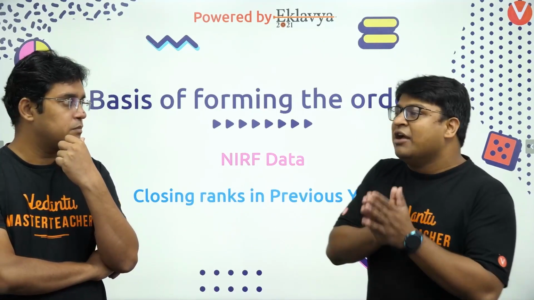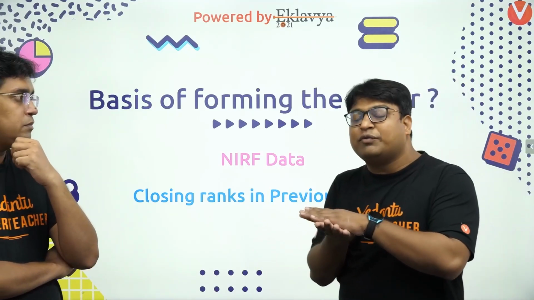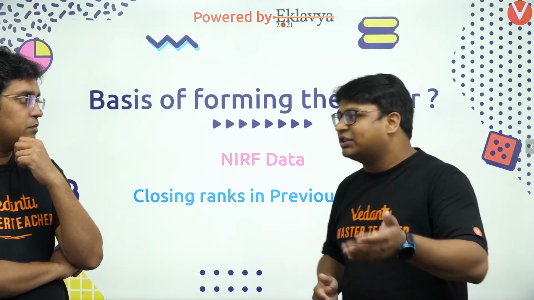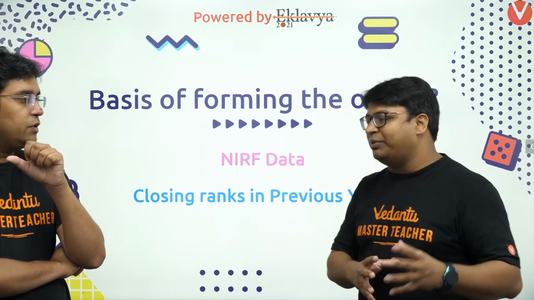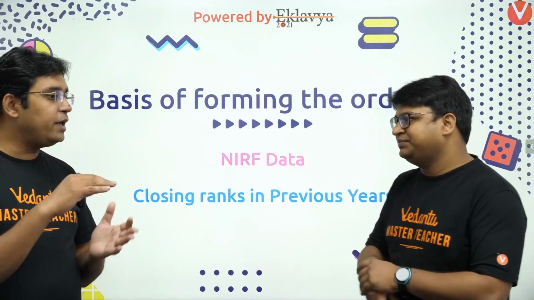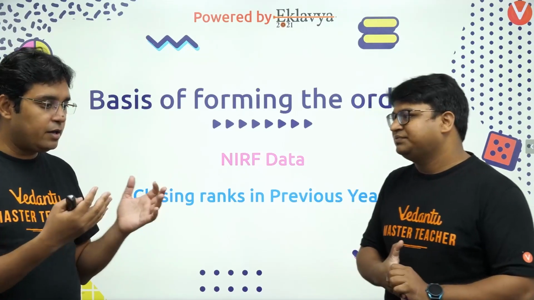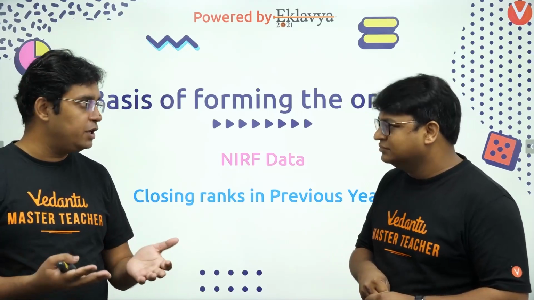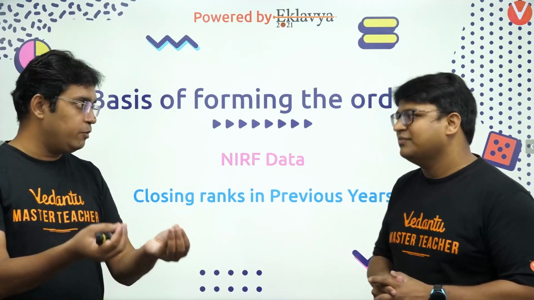So ultimately, when a branch closes tells us what rank range could have got that branch. So closing rank forms a more reliable criterion rather than opening rank. Closing rank means it's a trend among masses, you can say. Yes. Opening can be one person's choice actually. Yes. I remember when we were in college, there was a student who had a special interest in chemistry. Even though his rank was very good, he got MSc chemistry in IIT Bombay, I remember.